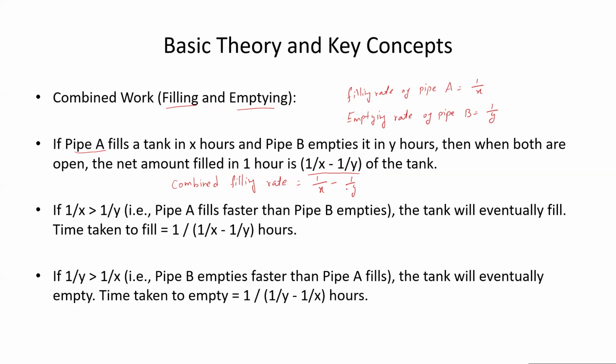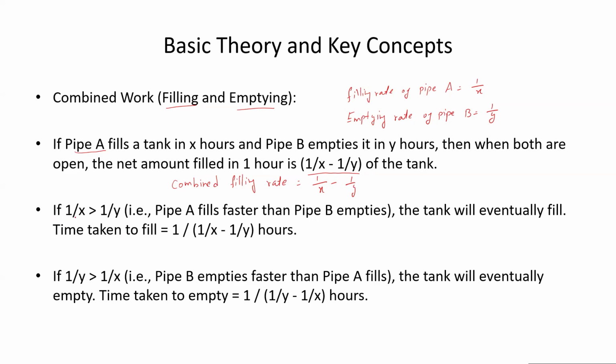Now, how will you get to know whether eventually your tank will be filled or your tank will be empty? That depends on which pipe is doing its work faster.